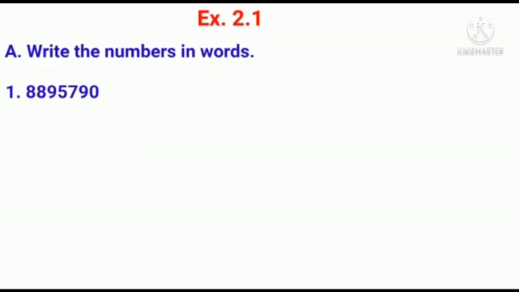8895790. Look, children, this is a 7-digit number. Now try to read this number. Hope you find it a little difficult. In our previous class, we discussed how the use of commas helps us in reading and writing the number. Let us place commas according to the Indian place value chart. First, we place a comma after 3 digits from the right. Thereafter, every 2 digits. Look, children, in